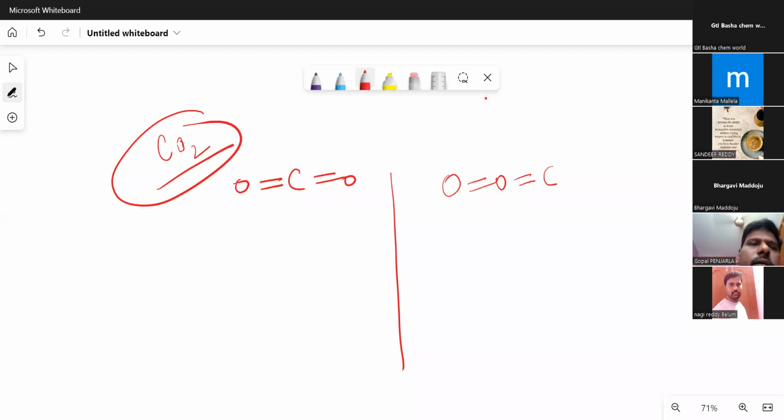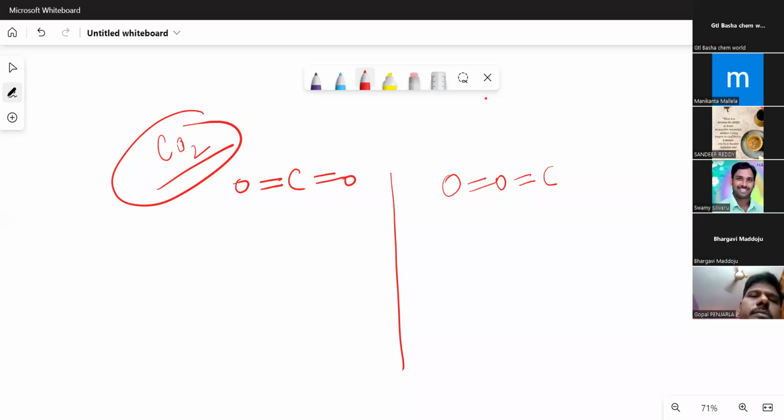Any answers? My question is, suppose imagine your student is asking you, sir, why is carbon dioxide always written like this? Why should we not write the carbon dioxide structure like this? What is the reason?